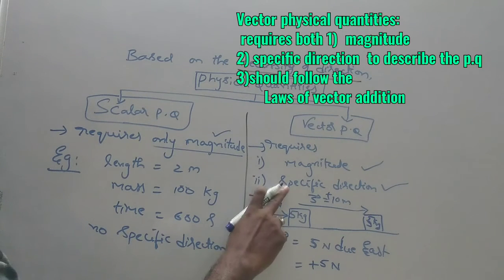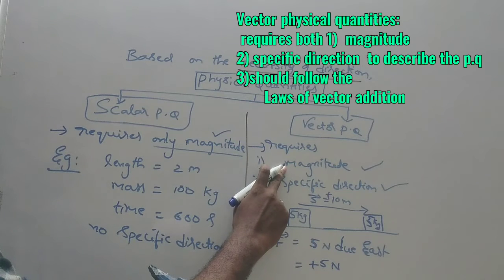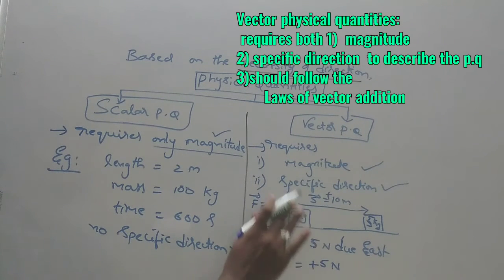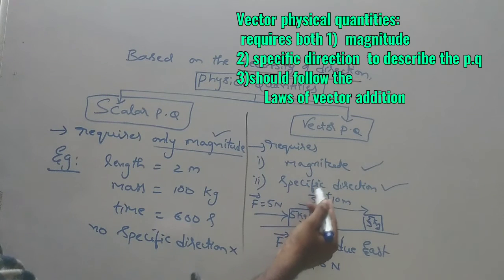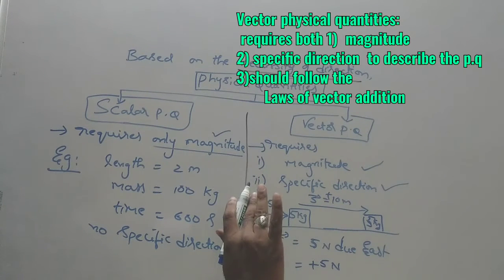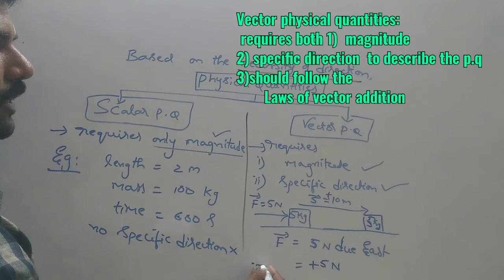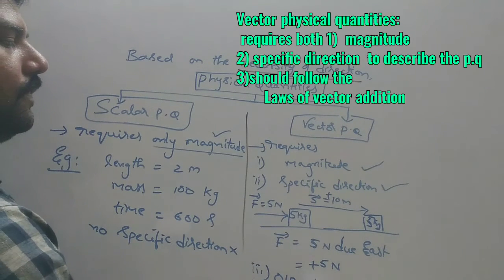So not only see here, a vector physical quantity requires not only magnitude and specific direction. All the physical quantities which have magnitude and specific direction, we cannot say all of them are vector physical quantities all the time. And one more additional thing it requires, the third condition it has to satisfy: it has to obey the laws of vector addition.